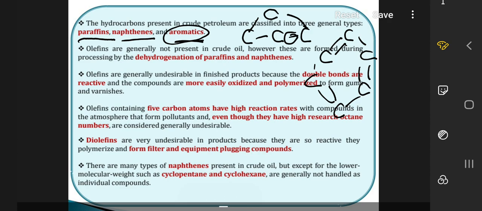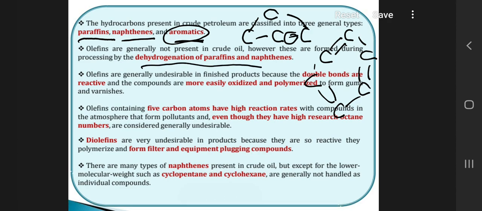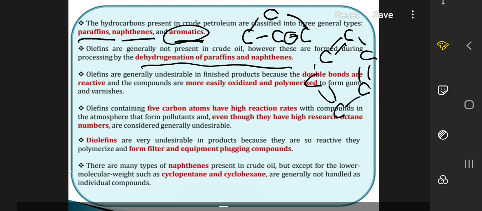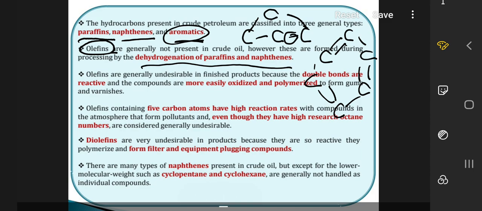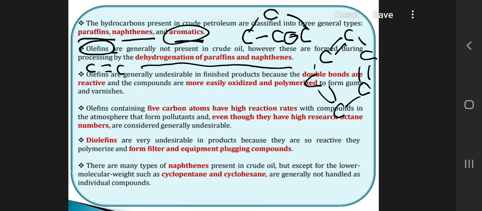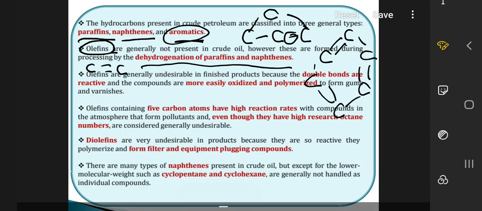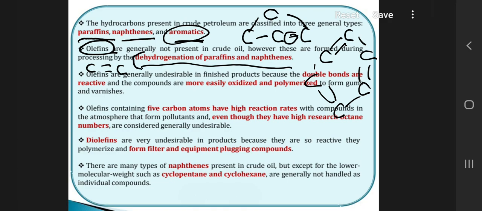Olefins are generally not present in crude oil; however, they are formed during processing by the dehydrogenation of paraffins and naphthenes. Olefins are compounds having a double bond.